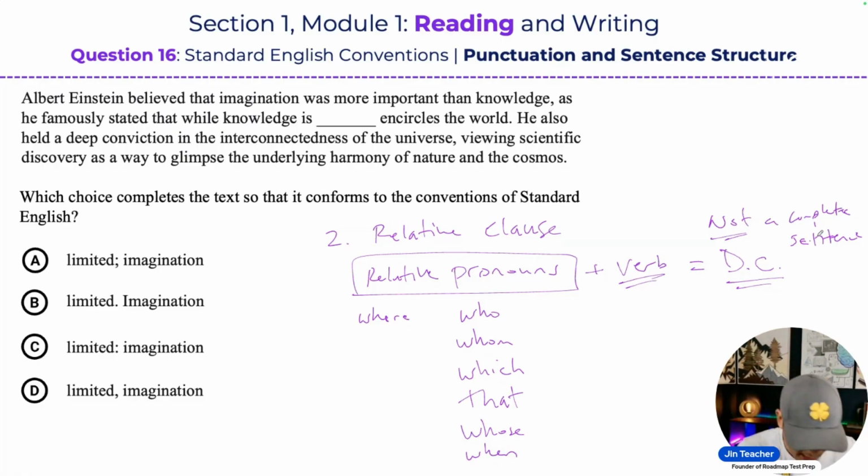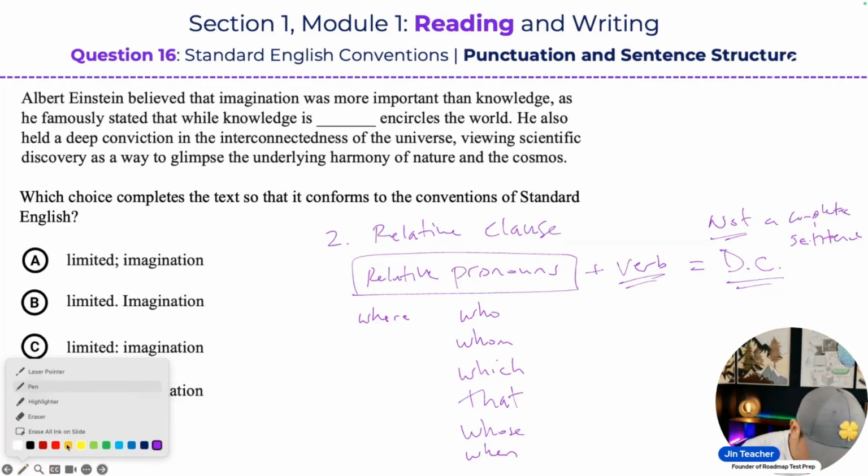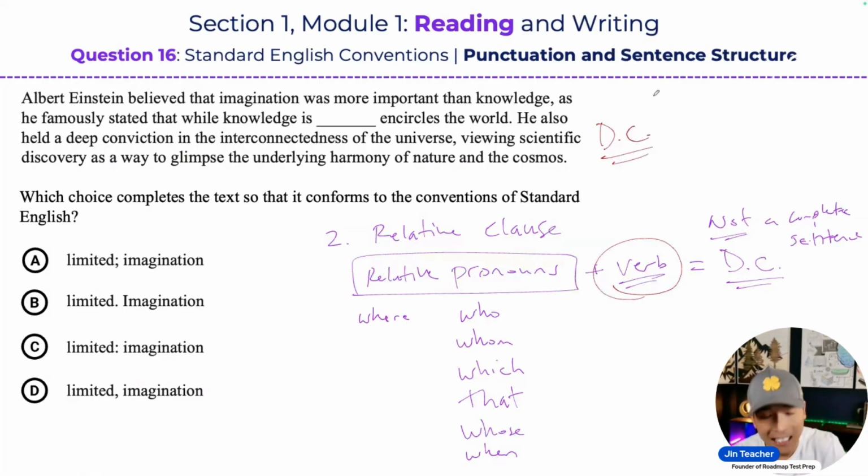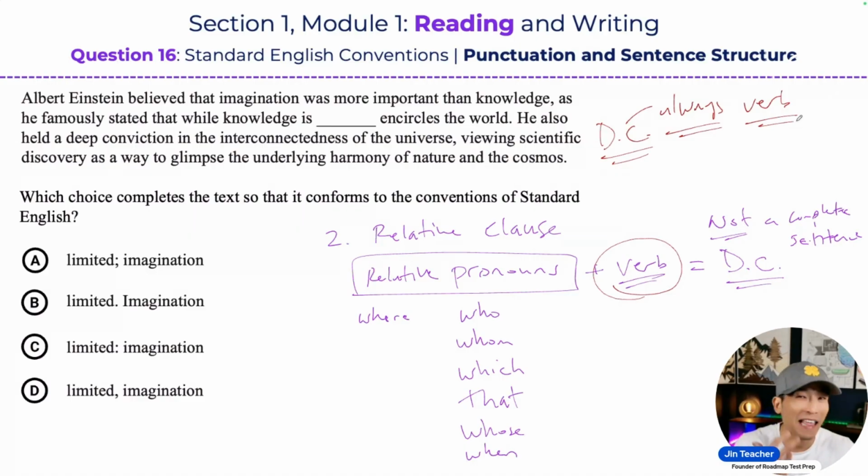And the other thing too, you guys, if you're taking notes on this, great. One of the things I want you to drill into your brains or circle is the word verb. When you write down a dependent clause and you're trying to define it, it's not only an incomplete sentence, but also note this: dependent clauses must always have a verb inside of it. Always. It's one of the things that you have to know about dependent clauses, because one of the ways that the SAT will try to trick you with dependent clauses or with sentence structure errors is by creating dependent clauses without actual verbs in them. Okay, so keep that in mind.